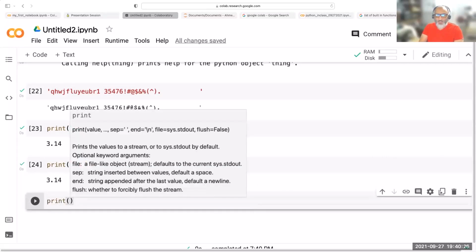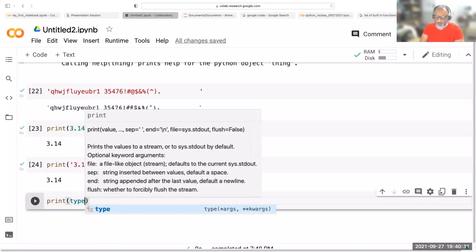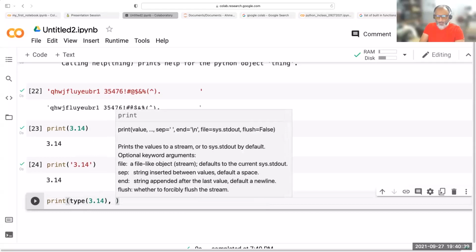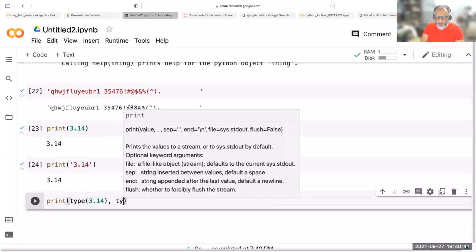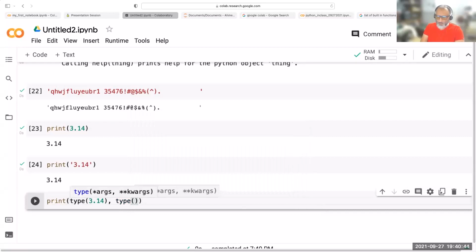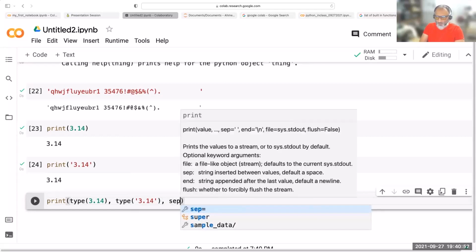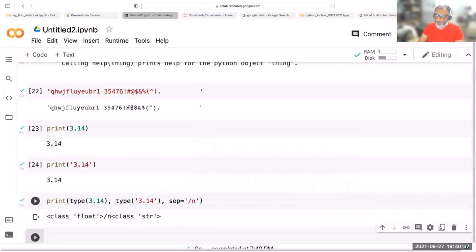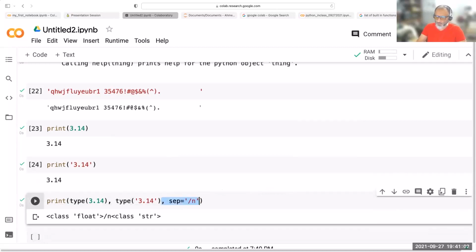It's called type. If I say print type 3.14 and type quotes 3.14, okay, forget about that.